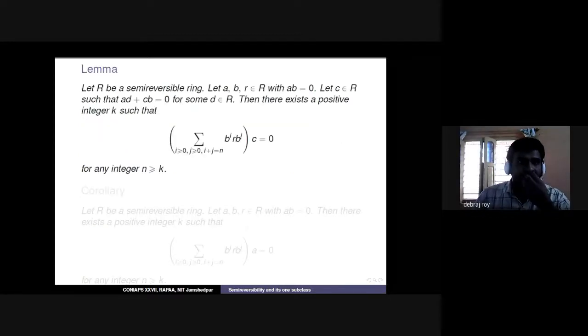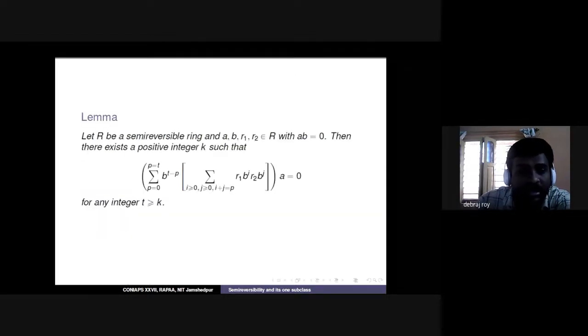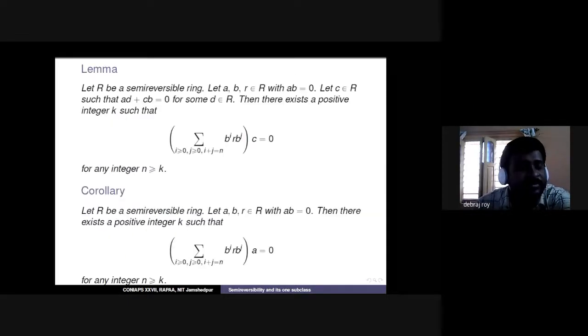Now we want to answer the question: if R is semi-reversible, what happens with different formats of matrix rings? Is the matrix ring over a semi-reversible ring actually semi-reversible or not? To answer this, we needed this particular lemma. Why this lemma?